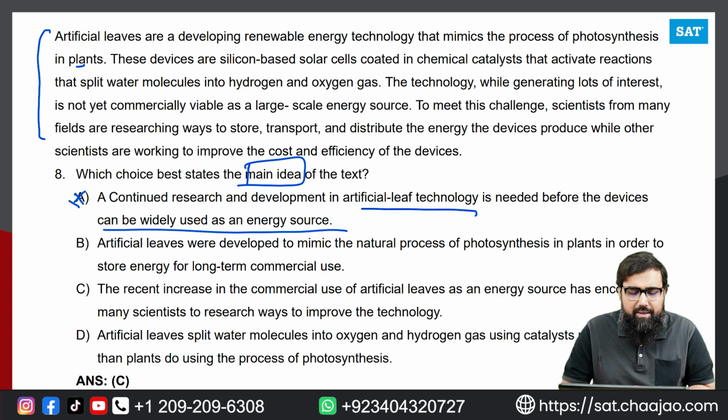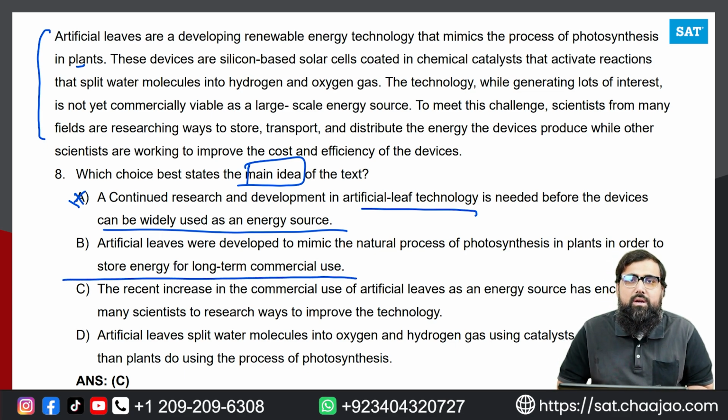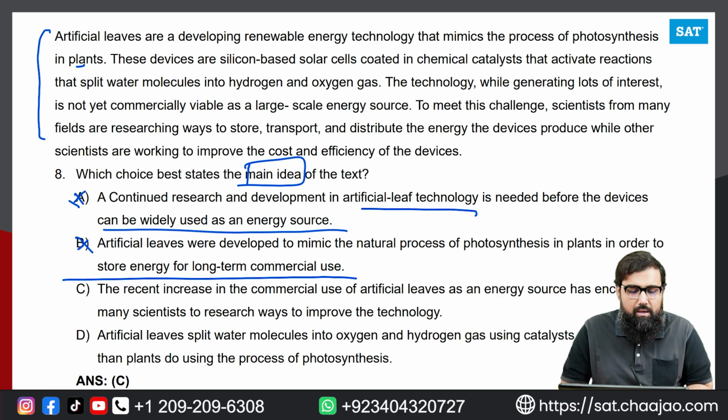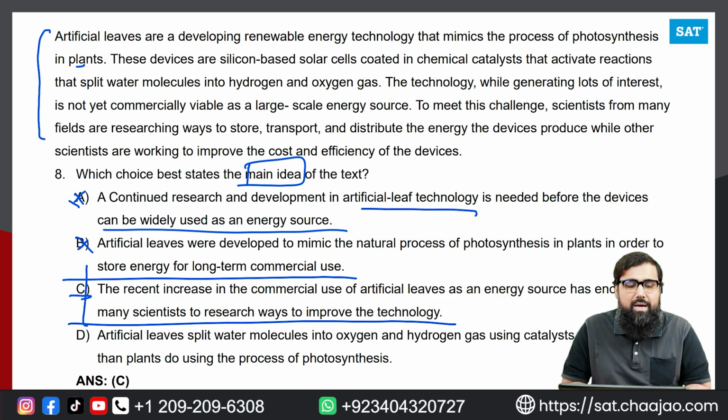If you look at option B, it says artificial leaves were developed to mimic the natural process of photosynthesis in plants in order to store energy for long-term commercial use. So this is the complete opposite of what the main idea is, right? It says they were initially developed for commercial use, when we know for a fact from this passage that it is not going on for commercial use, right? So this won't be the answer as well. If you look at option C, it says the recent increase in the commercial use of artificial leaves as an energy source has encouraged many scientists to research ways to improve the technology, because it is not going on as viable, right?